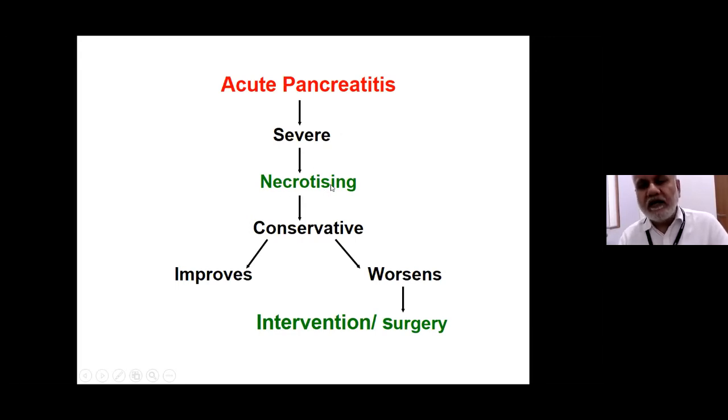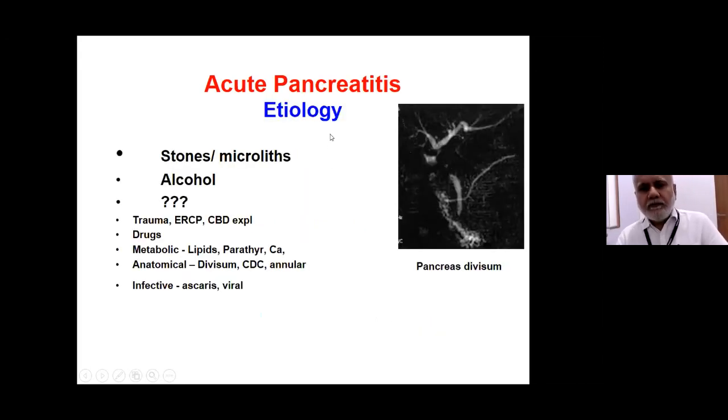Once we know it is severe acute pancreatitis, it is important to know whether there is necrosis, and that can be done only by a contrast enhanced CT scan. The classical algorithm was that once you have necrosis, you do a fine needle aspiration to say whether it is sterile or infected. But many centers now follow the algorithm that once they know it is necrotizing pancreatitis, they manage the patient conservatively with intensive organ support. If the patient worsens, whether it is sterile or infected, they feel that there is a need for intervention or, in some cases, surgery.